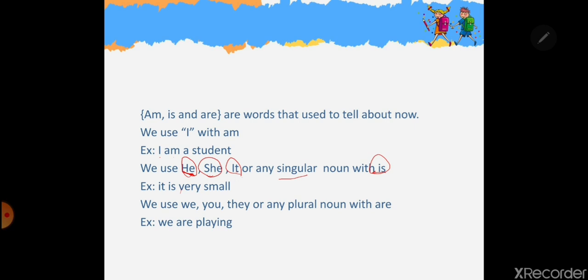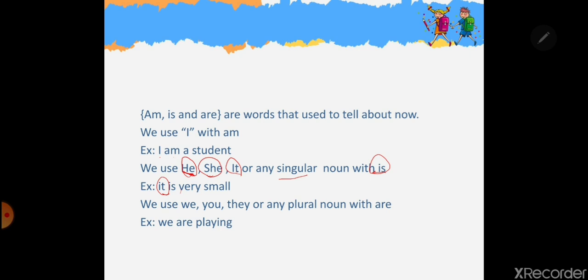So it is black. What is black? The wall. The wall is black. Or the door is black. So I can say it or I can say the noun. But I have to use it with is. For example, it's very small. What is very small? It could be the table. It could be the ball. It could be anything. It's not a person. It could be a cat, for example. It's very small. The kitten is very small. It could be a bird. The bird is very small. So we use it for the singular nouns.